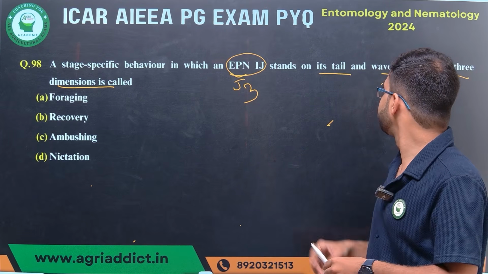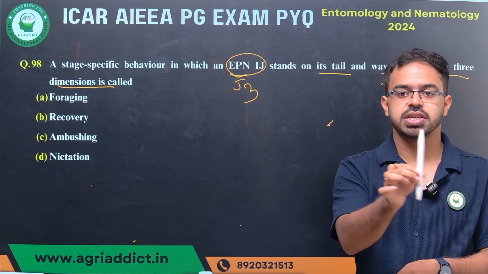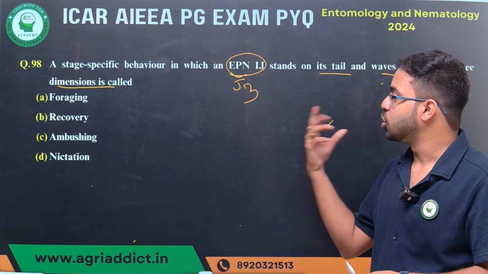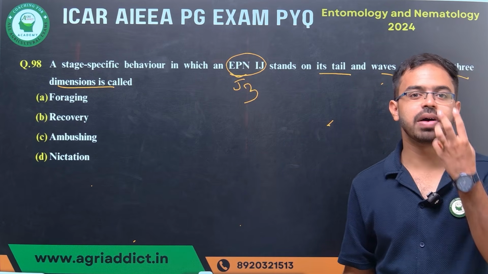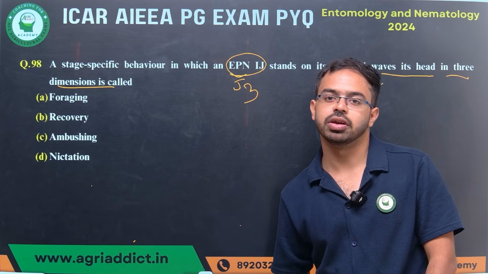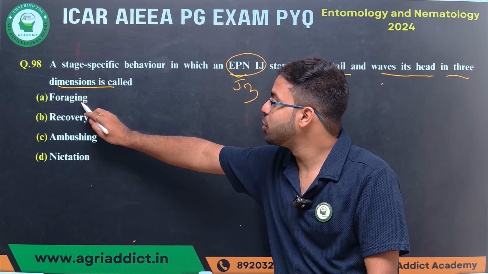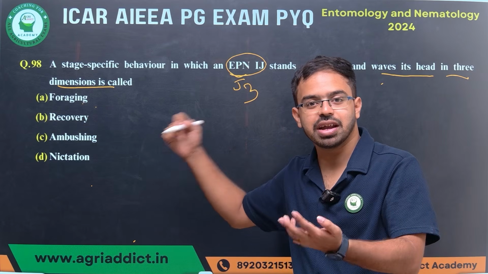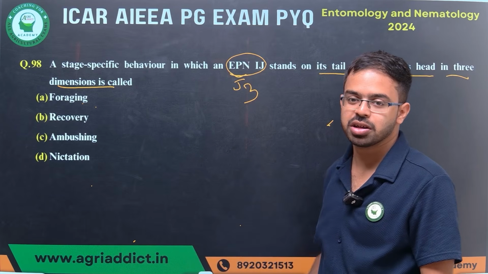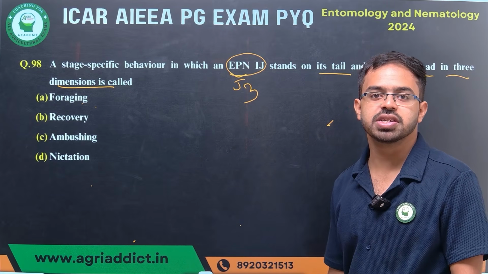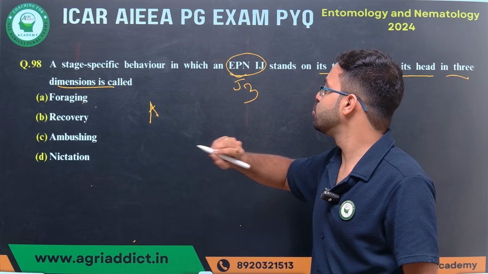Basically, it's a part of the foraging behavior of entomopathogenic nematodes. If you give the answer foraging, it is correct, but in these options it will not be correct. So what are the different foraging behaviors in entomopathogenic nematodes? You know very well. Ambusher.